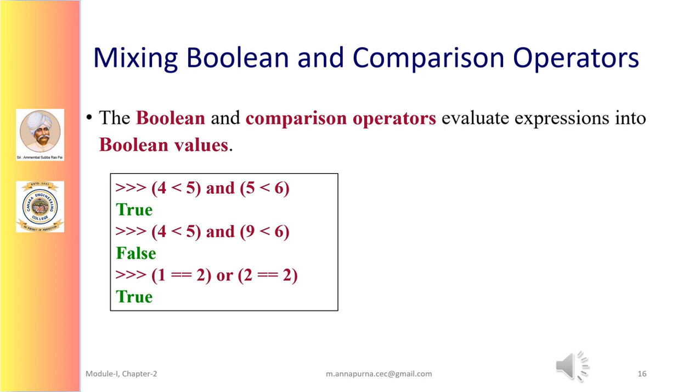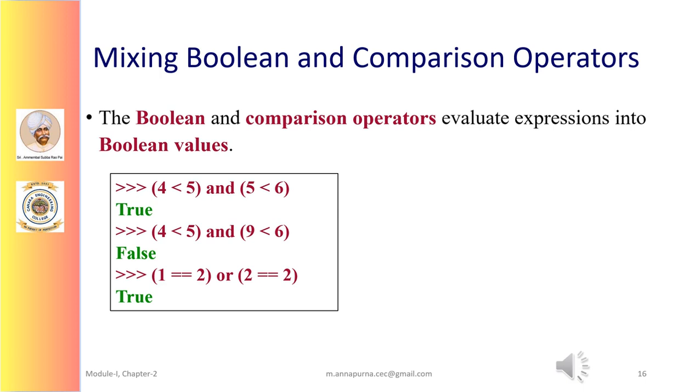Observe that here 4 less than 5 and 5 less than 6 are parenthesized expressions. So the expression starts evaluating from left to right. 4 less than 5 results in a true value and 5 less than 6 results in a true value. So the ultimate result of this particular expression will be true. The next example, 4 less than 5 and 9 less than 6. In this example, the first part of the expression results in a true value, whereas the second part of the expression results in a false value. So when a true value is ANDed with the false value, the result of the expression will be false.